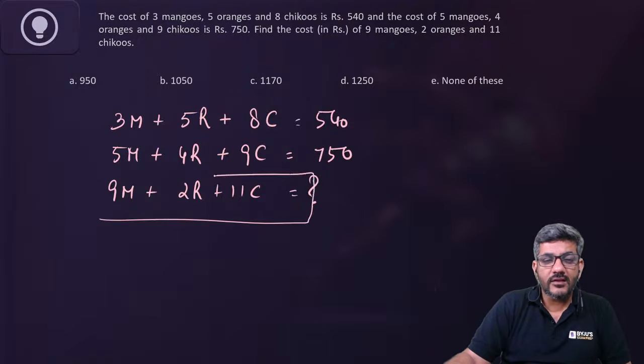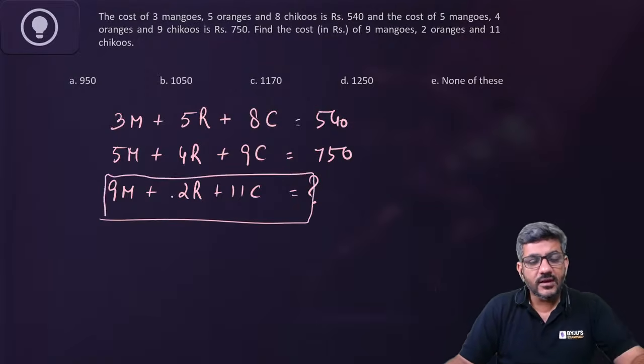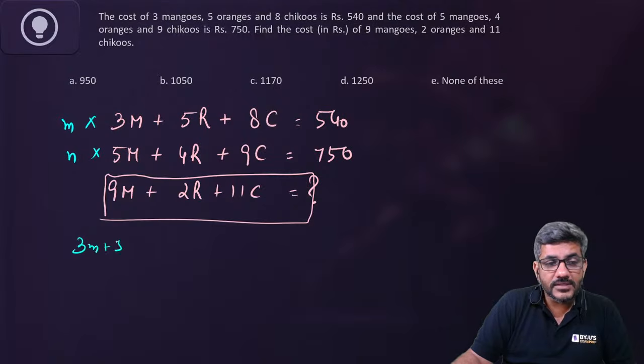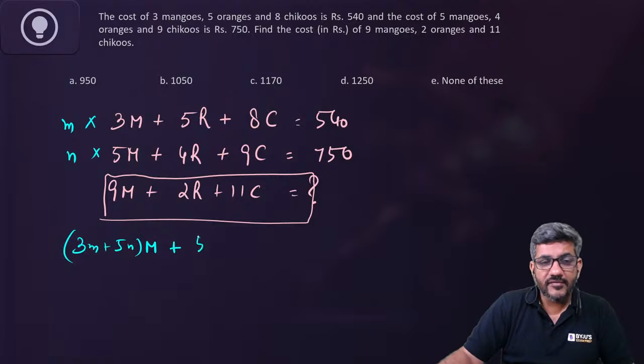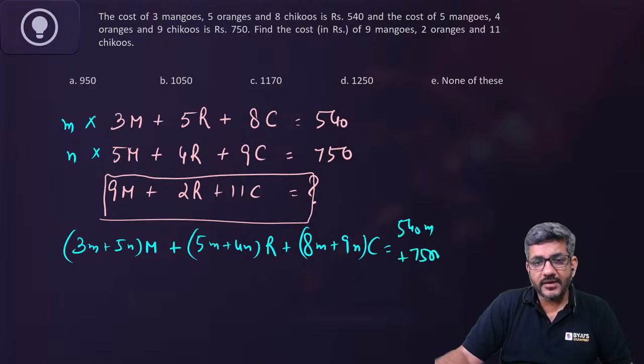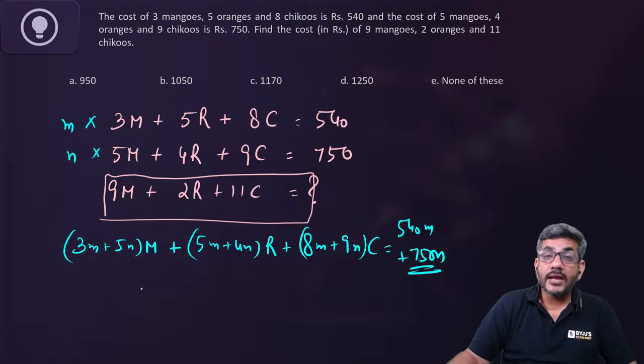So what is the general way of doing this question? The general way is to multiply the first equation by m, the second equation by n and add them. So the coefficient of mango would be 3m plus 5n. Coefficient of oranges would be 5m plus 4n. And coefficient of chikus would be 8m plus 9n. This whole will be equal to 540m plus 750n.